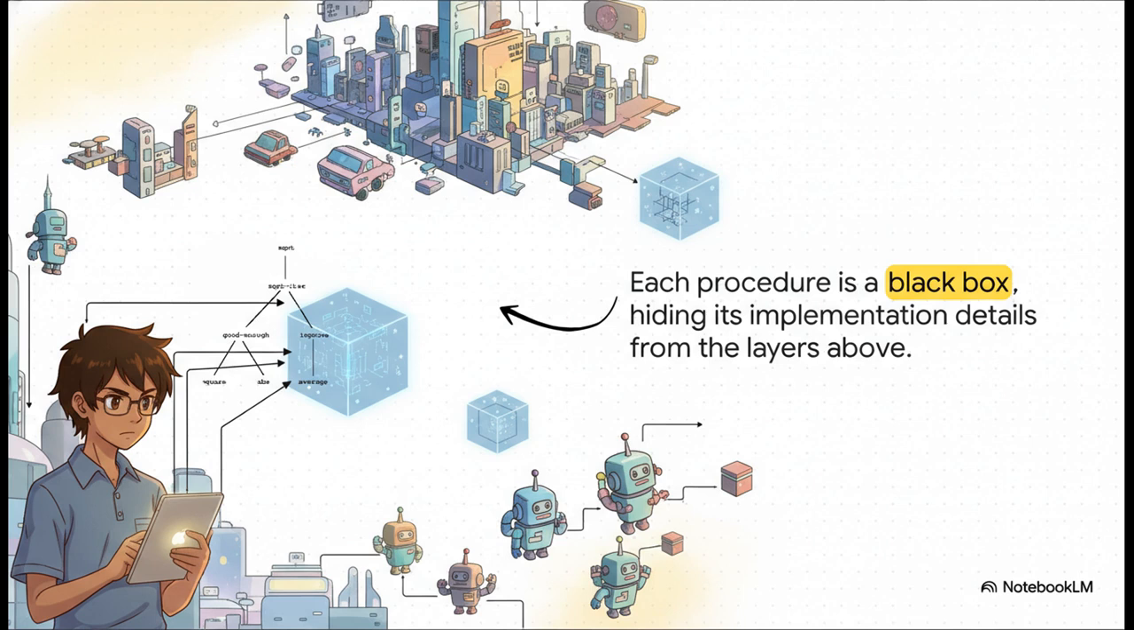It's a black box. This means we can completely change the insides of good enough later on, and as long as it still does its job, the main function never has to change. This is procedural abstraction, and it's the bedrock of everything from functions to microservices.